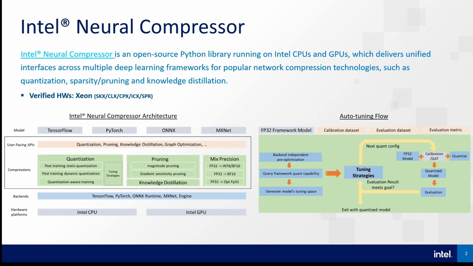With some strategy, it picks up one quantization configuration and generates a quantized model by invoking the framework quantization interface. It will evaluate the accuracy of this quantized model and check if it meets the predefined accuracy goal. If it doesn't meet this goal, the tuning strategy will select the next quantization configuration and generate a new quantized model. This flow will keep working till it finds a quantized model meeting the accuracy goal.